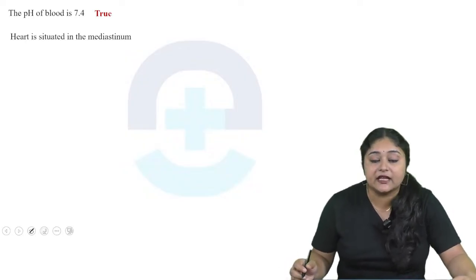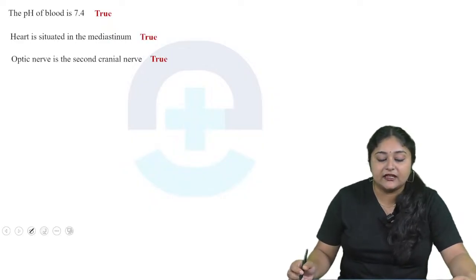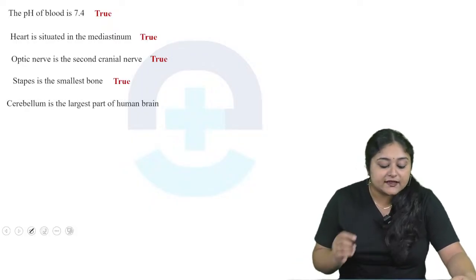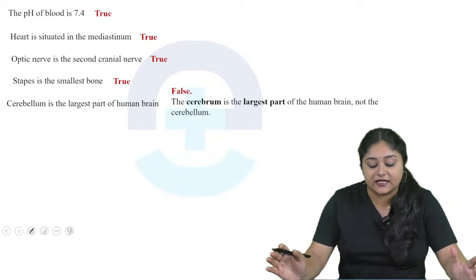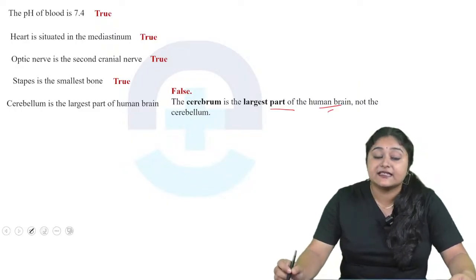Heart is situated in the mediastinum. The answer is true. Optic nerve is the second cranial nerve. The answer is true. Stapes is the smallest bone. The answer is true. Cerebrum is the smallest part of the human brain. Yes, the statement is false. The cerebrum is the largest part of the human brain, not the cerebellum.